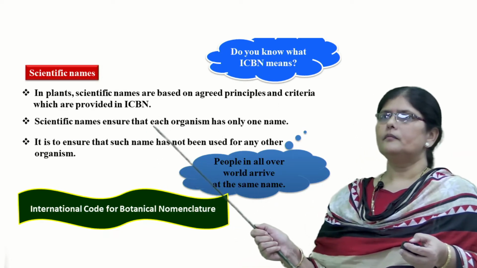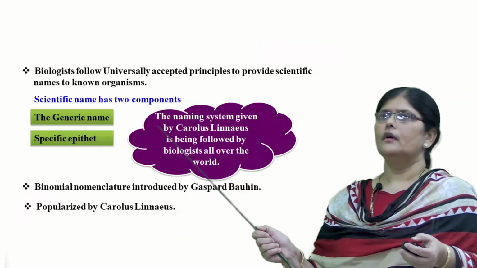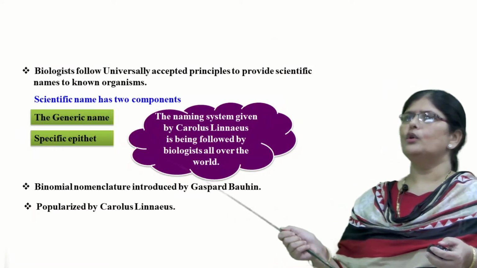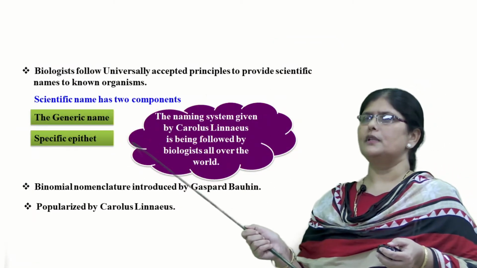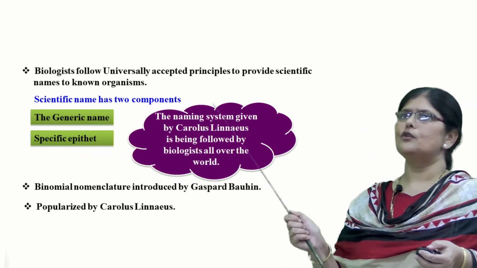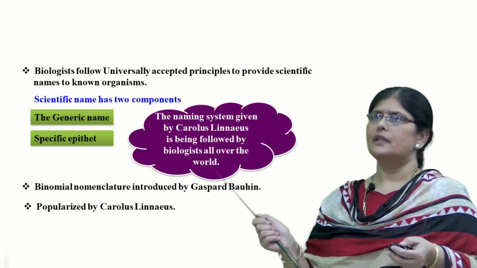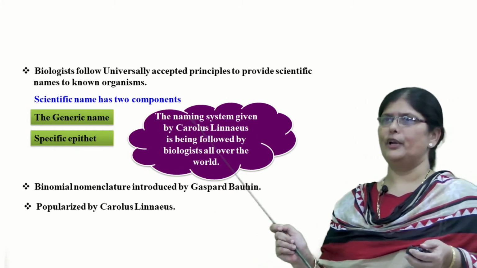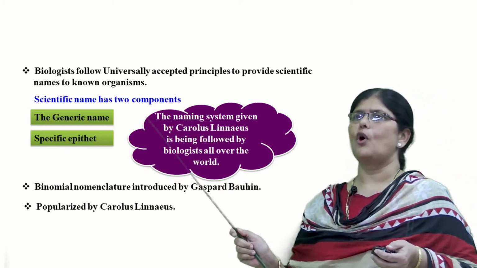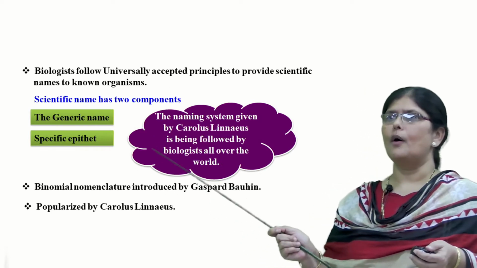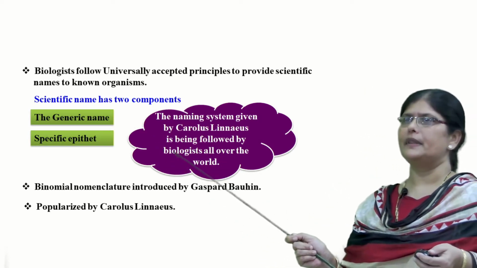Now, biologists follow these universally accepted principles which are provided in the guidelines of the ICBN. These are in the form of scientific name. The scientific name has two components. The first component is called the generic name. The second component is called the specific epithet.